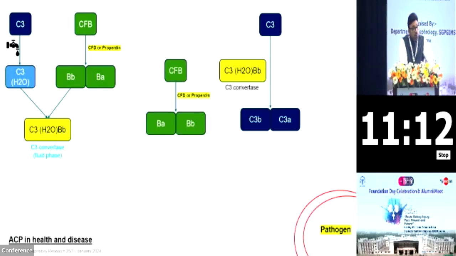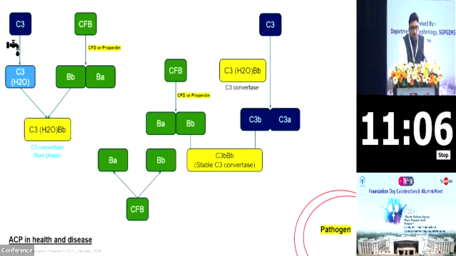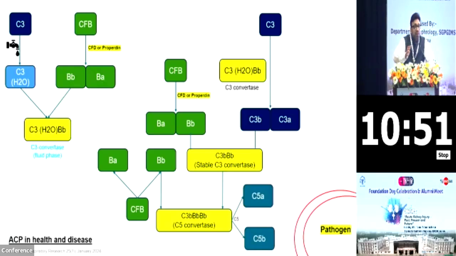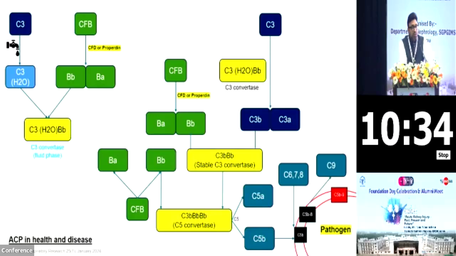The C3b along with Bb results in the formation of a stable C3 convertase. The stable C3 convertase along with C3b results in the formation of C5 convertase. I'm not going to pronounce that because it's a very inconvenient pronunciation. What the C5 convertase does is it breaks down the C5 into C5a and C5b, and C5b translocates to the surface of the cells. C5b along with C6 to 8 results in the formation of C5b-8, which polymerizes C9 on the surface, resulting in the formation of C5b-9, which is also known as the membrane attack complex.